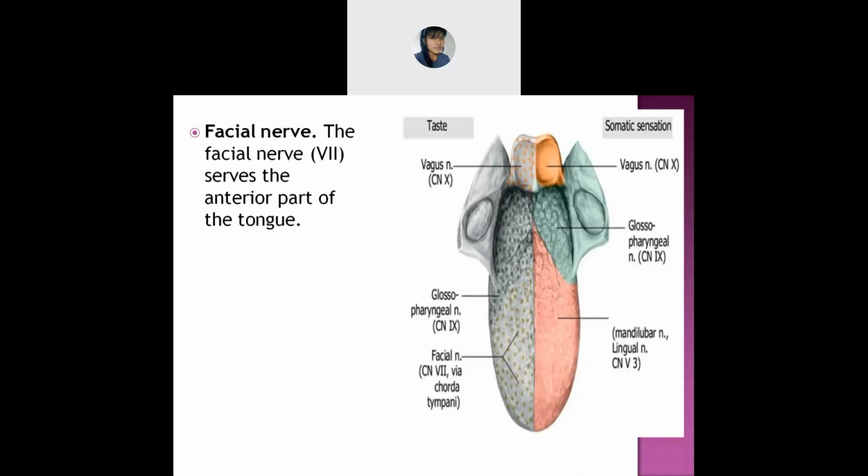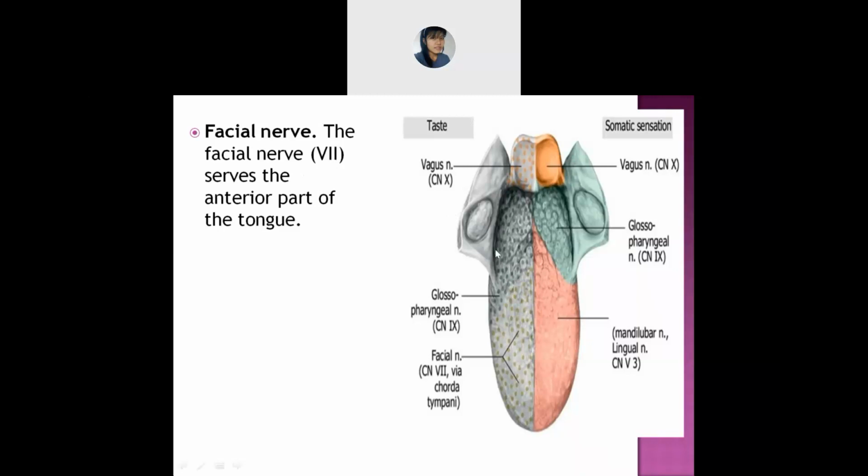Which number was the facial nerve? Seven, ma'am. Yes, seven. So the facial nerve is the 7th cranial nerve.